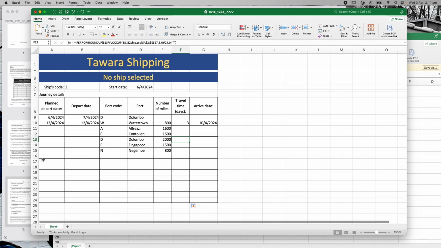B8. Now, E13, that's this row here, which is the distance, that's fine. But B8 is actually the ship code. Now, I don't want the ship code to change. I always want it to be that same ship code, which is right in there, which is B5. So in actual fact, in here, that needs to be B5 every single time. Otherwise, I'm changing ships every time I go down, right? Which is not what I want to do.